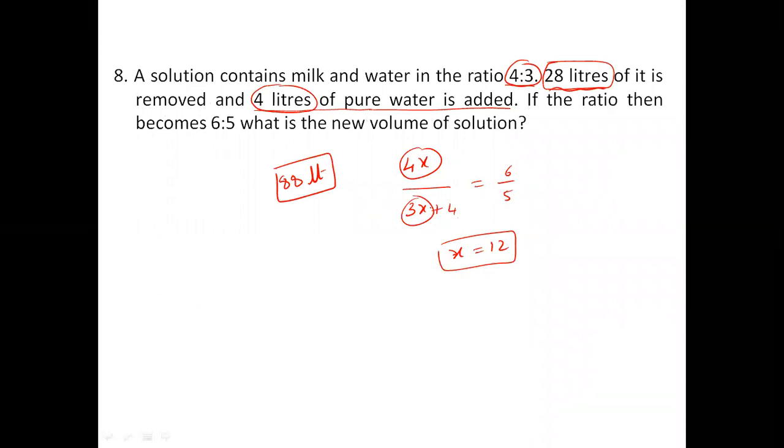Again, 4x and 3x are the remaining milk and water. Water is added, 4 liters, then the new ratio is equated. We got x equal to 12. So milk and water was 7x, which is 12 times 7, is 84. Plus 4 liters of additional water, total 88.